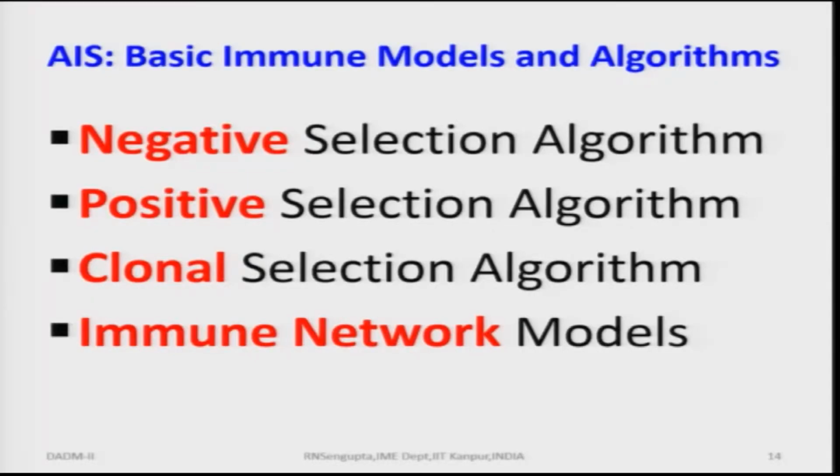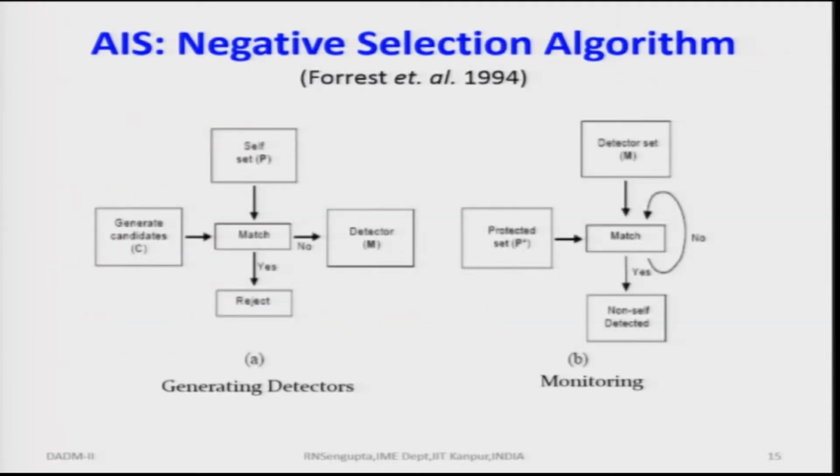And the immune network models would also be built up based on this negative selection, positive selection and clonal selection algorithms. Now, for this negative selection problem we will take the general formula idea from Forrest's paper in 1994. So, I will just give you the general process of how it works. The process works on the idea that you will have a matching set.